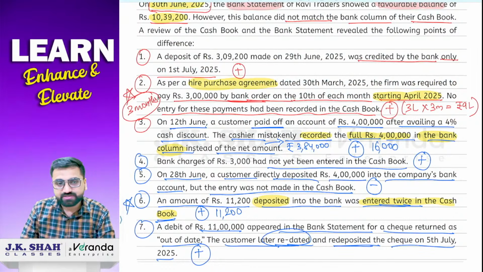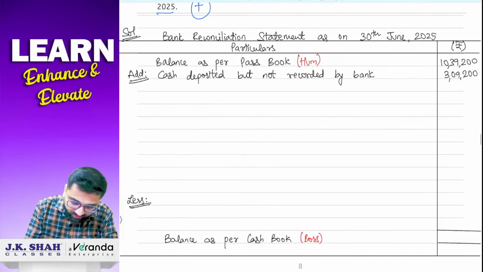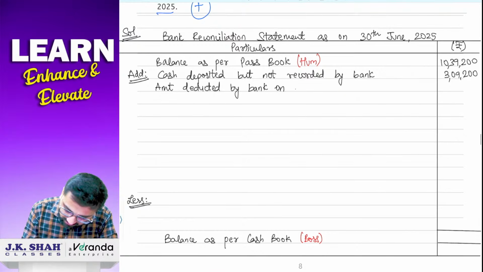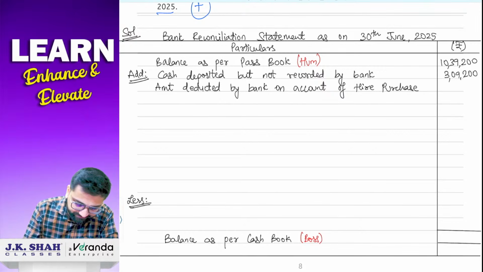Next was what? अच्छा, next is hire purchase. Hire purchase वाला हमने क्या किया था? Plus किया था. Very good. So we are going to write down here amount deducted by bank on account of, means you have to write down the reason for what purpose. So on account of hire purchase agreement.